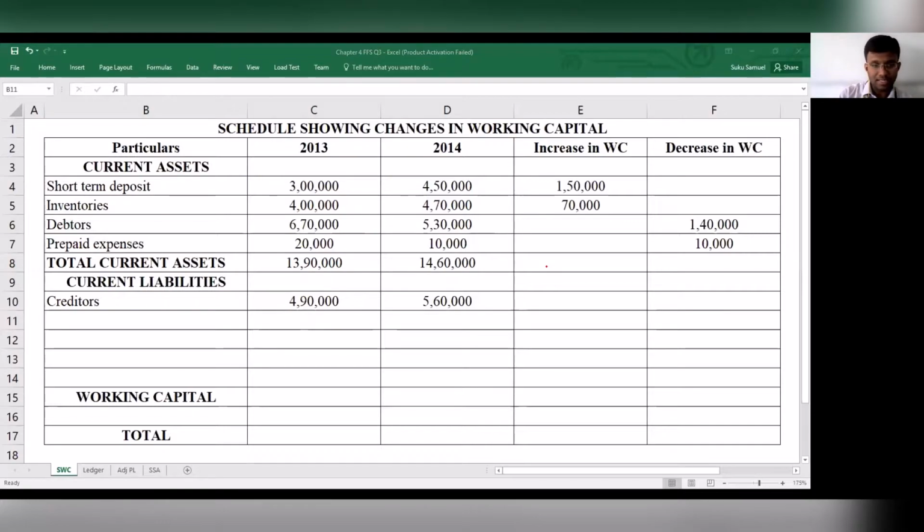Now notice what has happened with creditors. Creditors has increased. So an increase in creditors, what impact does it have on your working capital? Your working capital will reduce.